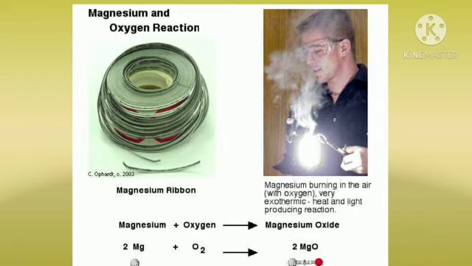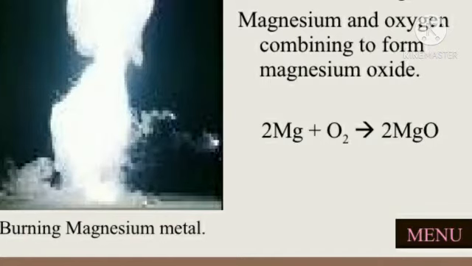Hold the magnesium ribbon with a pair of tongs and burn it. Then we get white colored ash. Magnesium burns in oxygen by producing a dazzling white flame and changes into a white powder. The white powder is magnesium oxide. In this reaction, magnesium and oxygen combine to form a new substance, magnesium oxide. A reaction in which a single product is formed from two or more reactants is known as chemical combination. Magnesium is one reactant and oxygen is another reactant. These two reactants combine together and we get a single product, magnesium oxide. So this is known as a chemical combination reaction.